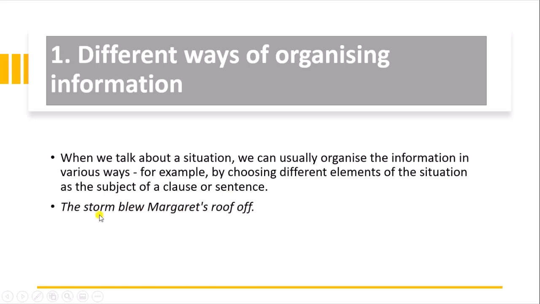Like, the storm blew Margaret's roof off. Here we have chosen the storm as the subject of the sentence.